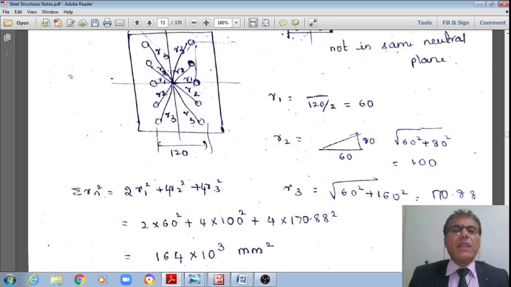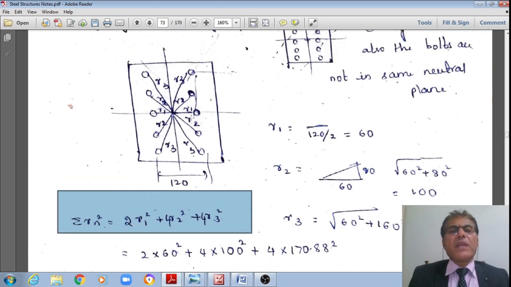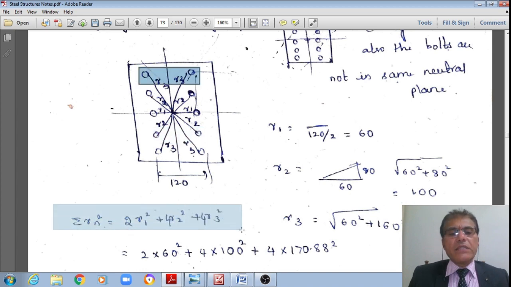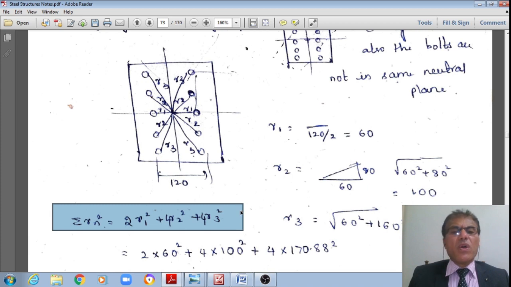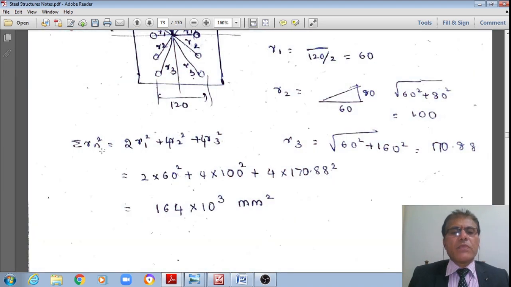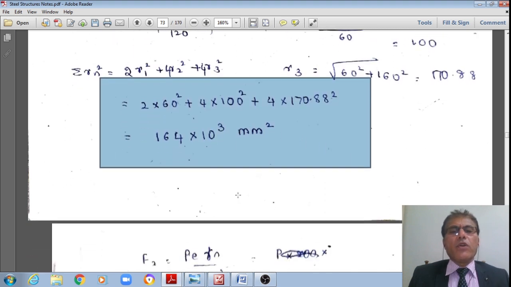Therefore, for all these 10 bolts, the summation of Rn square, with i from 1 to 10, means there are two bolts which are at a distance of R1, therefore 2 R1 square, and there are 4 bolts which are at a distance of R2, and there are 4 bolts which are at a distance of R3. Therefore, the summation of Rn square is nothing but 2 R1 square plus 4 R2 square plus 4 R3 square, right? That is how. Now I do have that, right? Hence, now substituting these numeric values, it works out to 164 into 10 to the power 3